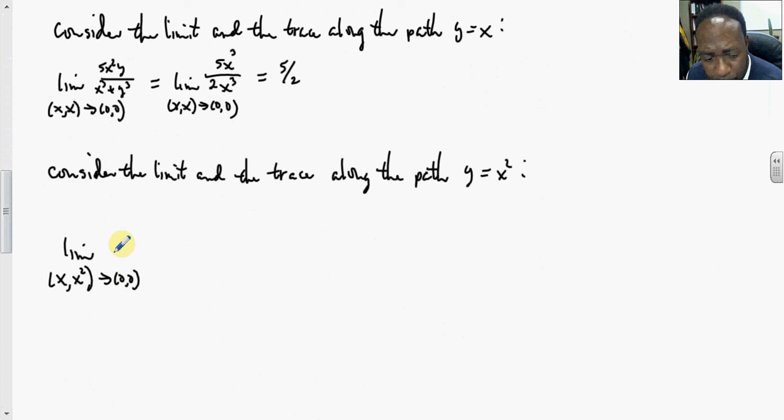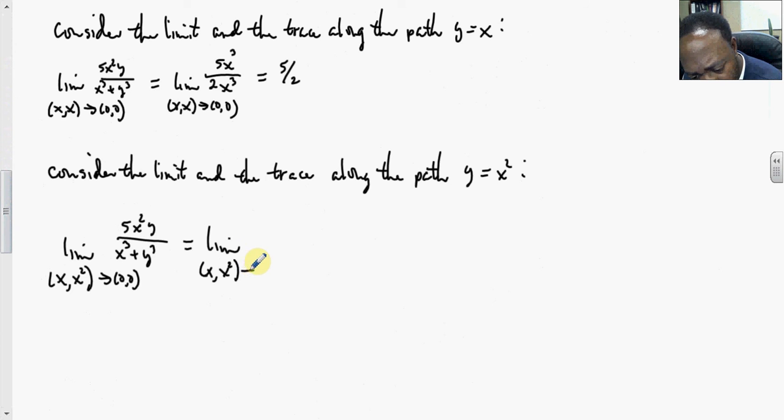gets closer and closer to 0. We're looking at 5x squared y all over x cubed plus y cubed. So this is the limit as x comma x squared gets closer and closer to 0.